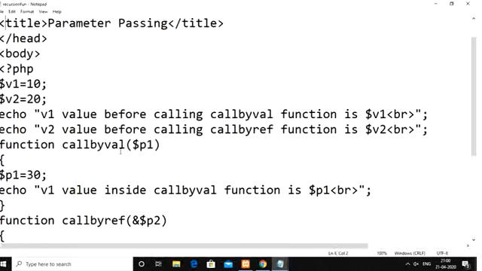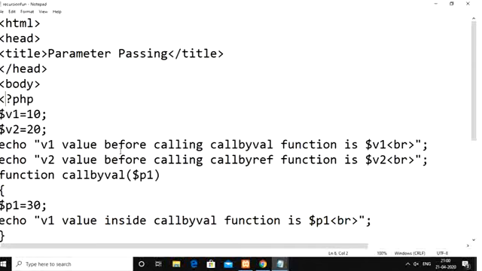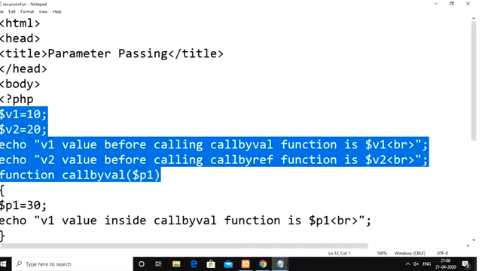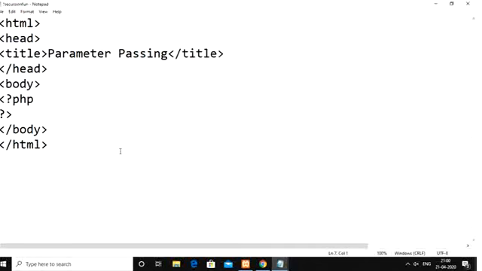Okay. So the number should be received from the user. If you want to receive it from the user, we need to use the forms concept here. So form, slash form. The method using which we are going to receive the data is post.